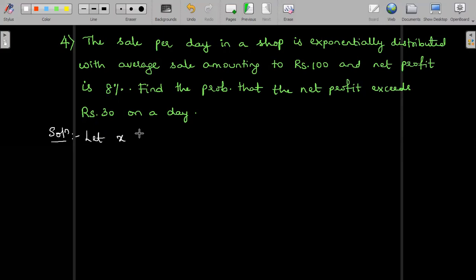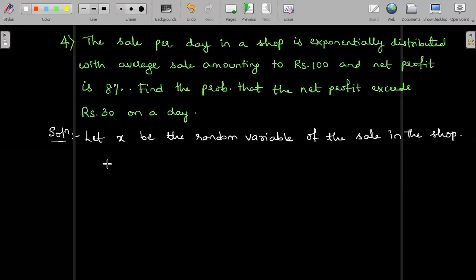Let X be the random variable of the sale in the shop. Now, X is also the exponential variate.